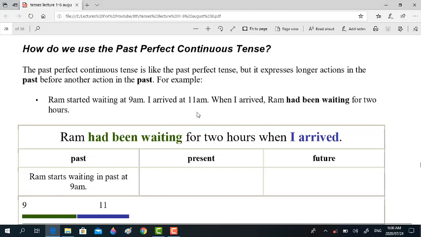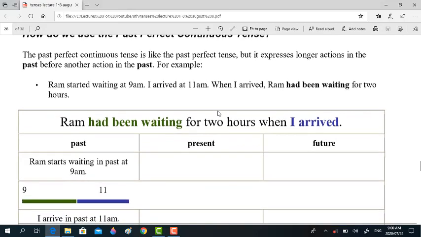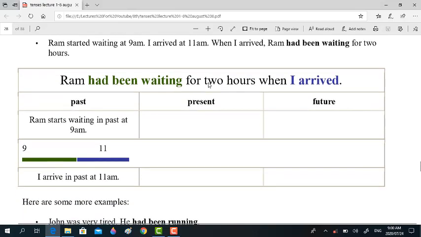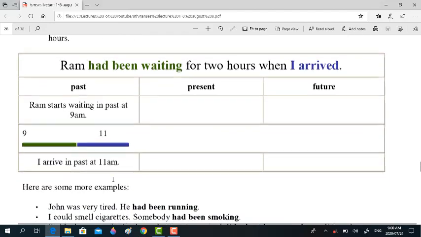For example, when I arrived, Ram had been waiting for 2 hours, right? The action of waiting had been going on for 2 hours. Look at this. In the past, Ram starts waiting at 9 am. I arrived in the past at 11 am.